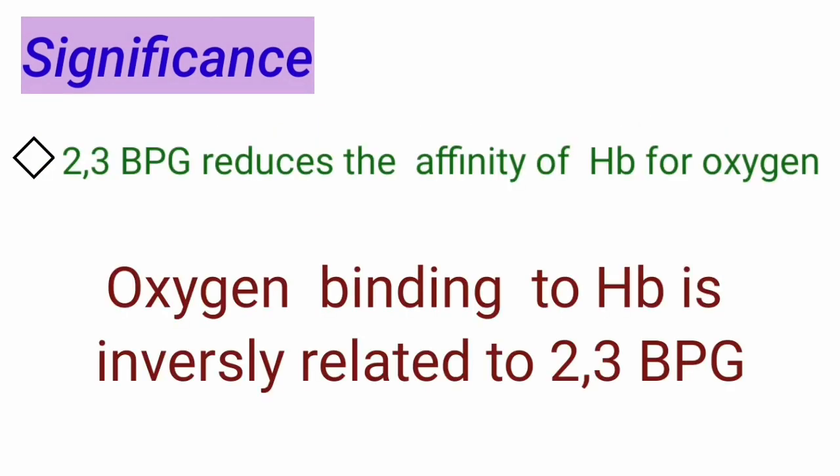2,3-BPG reduces the affinity of hemoglobin for oxygen. That means oxygen binding to hemoglobin is inversely related to 2,3-BPG. When the concentration of 2,3-BPG is more, the oxygen binding decreases. When the concentration of 2,3-BPG is less, the oxygen binding or oxygen affinity increases. So in the presence of 2,3-BPG, hemoglobin will unload oxygen more easily in tissues.